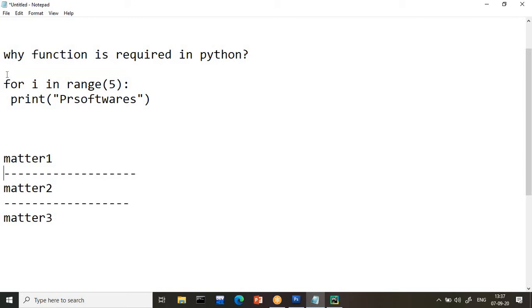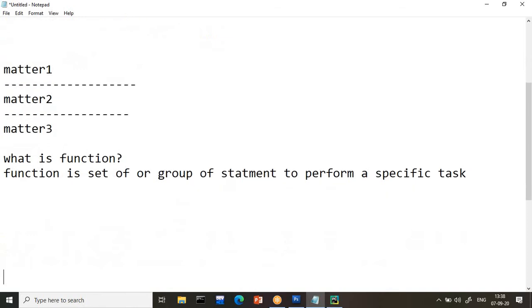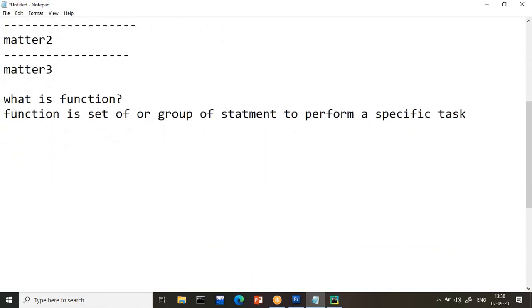So what is a function first of all? A function is a set or group of statements to perform a specific task. So what is a function in Python? When you want to write a group of tasks, a set of instructions, that is called a function. How can we write a function? We write a function by using the def keyword in Python.